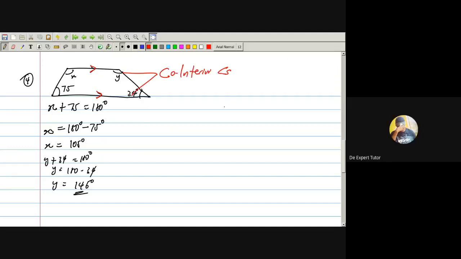How do you know co-interior angles? Just see two lines that are parallel, and I'll draw a line like this. If you see this angle here and this angle here, they are angles that are between these two parallel sides. They are equal to 180 degrees, and they are called co-interior angles. Don't forget, this and this are also called co-interior angles.